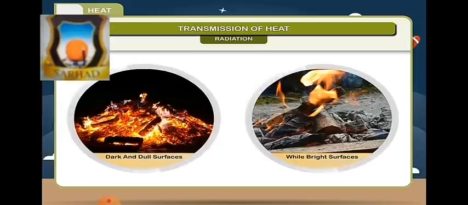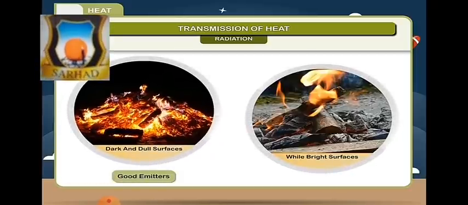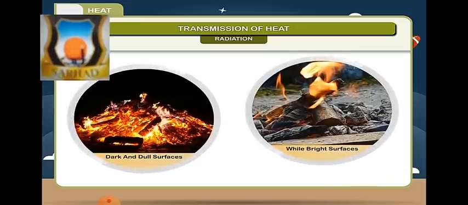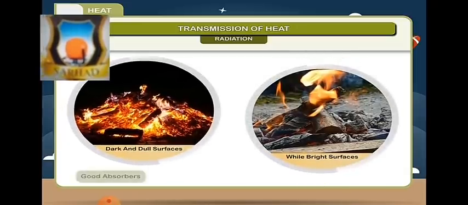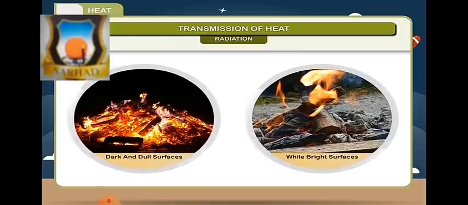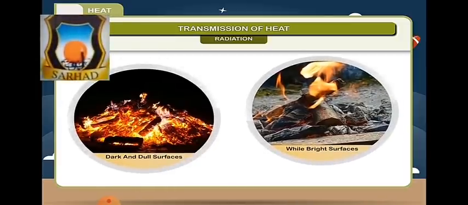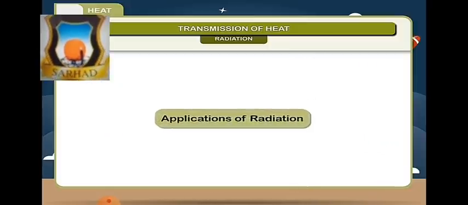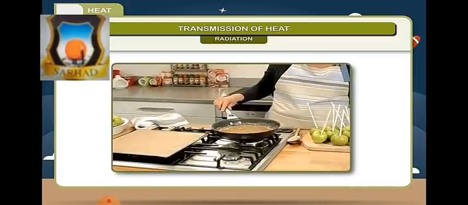1. Dark and dull surfaces are good emitters of radiant heat energy, while bright surfaces are poor emitters. 2. Dark surfaces are good absorbers of heat energy, while light or bright surfaces are good reflectors of heat energy. Applications of radiation. 1. Cooking utensils are painted black at the bottom because black surface is good absorber of heat. As a result, the cooking will take place faster.